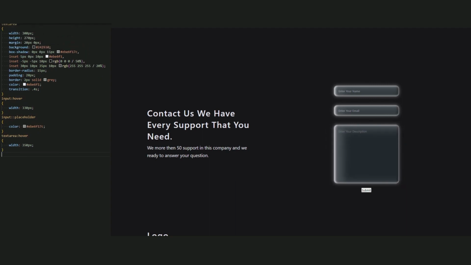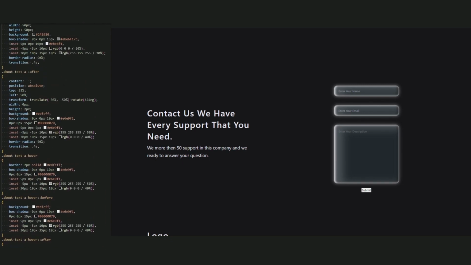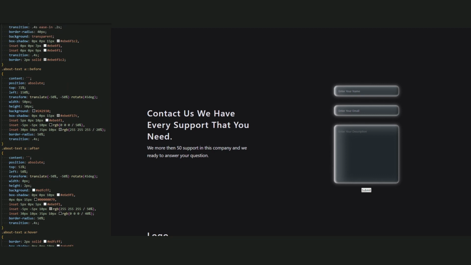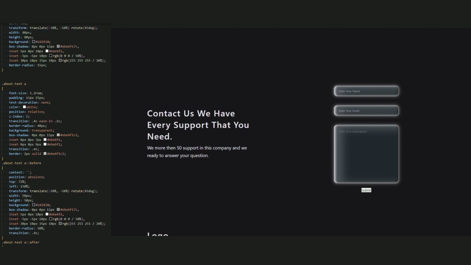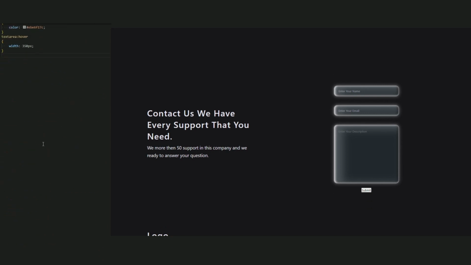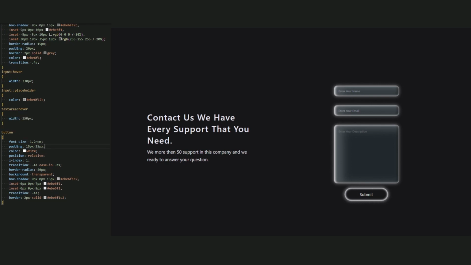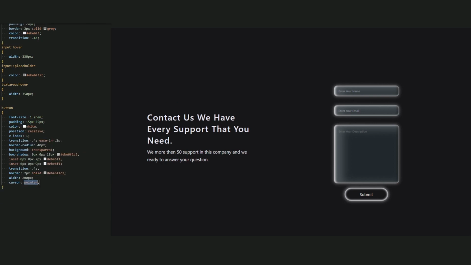Now for button, let's use the same style of a link. So let's copy the style of a link and paste it here. Let me find it. Yes, this. And now copy it and paste it. Now remove text decoration and add the width 200 pixel. Add the cursor pointer.